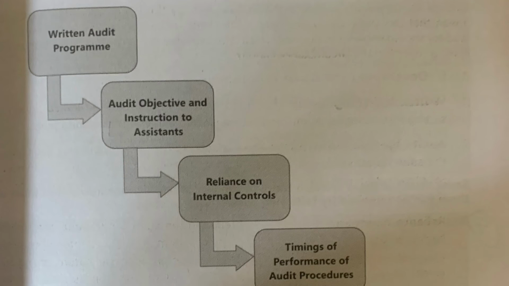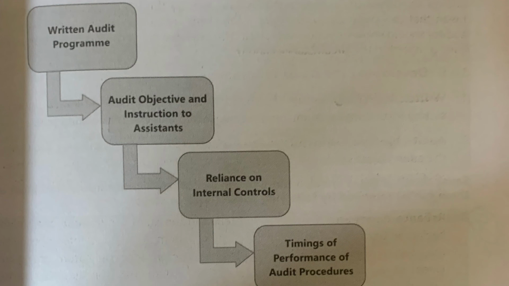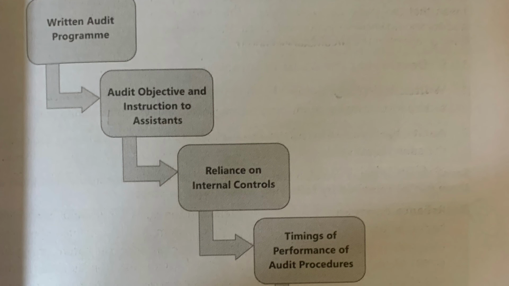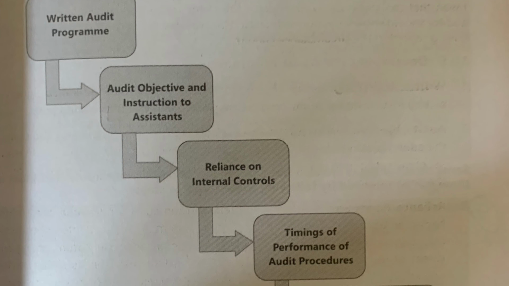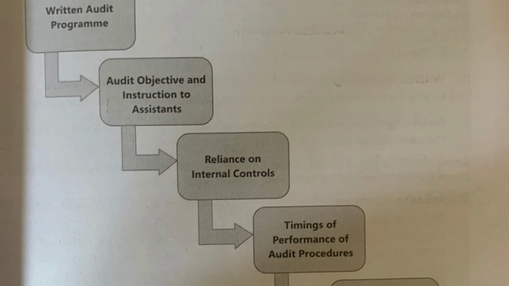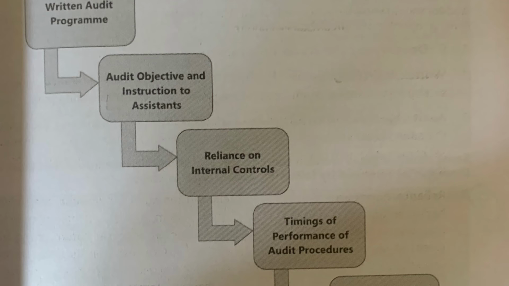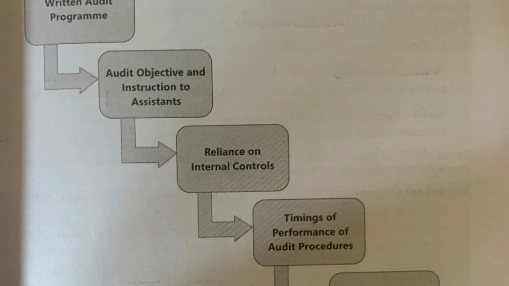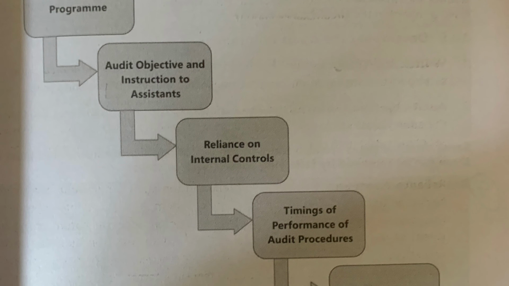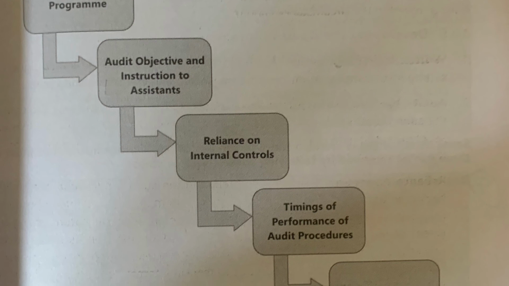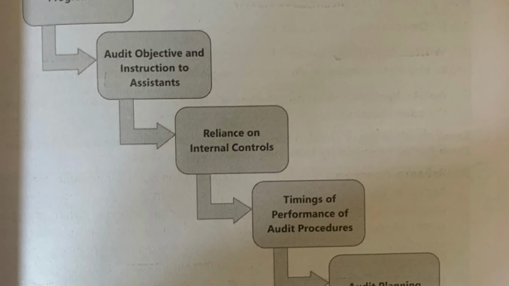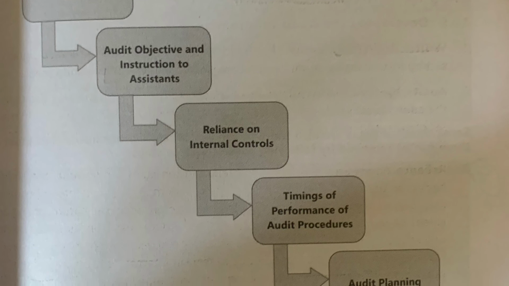Let's move to the next question, that is developing the audit program. Audit program should be in writing, that is a written audit program. Audit objective and instruction to assertion should be given in the audit program. The reliance on internal control should be mentioned in the audit program. Timing of performance of the audit procedure, audit plan and audit planning should be mentioned in the audit program.